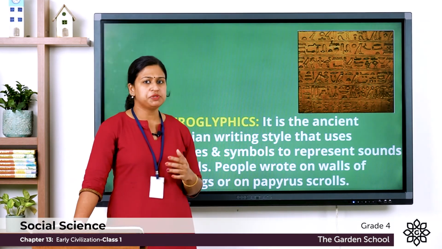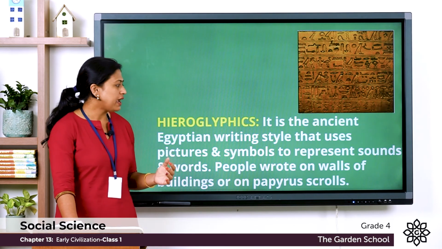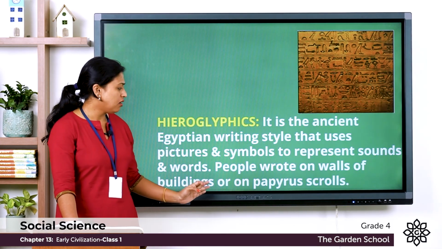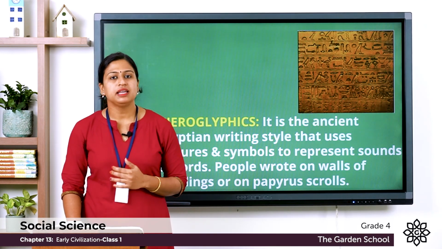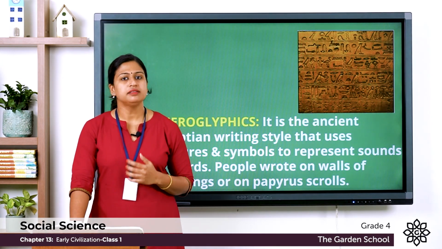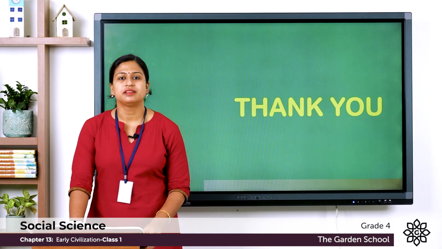Now the Egyptian people used to write on walls of buildings or on papyrus. So this was about the Indus Valley civilization and the Egyptian civilization.